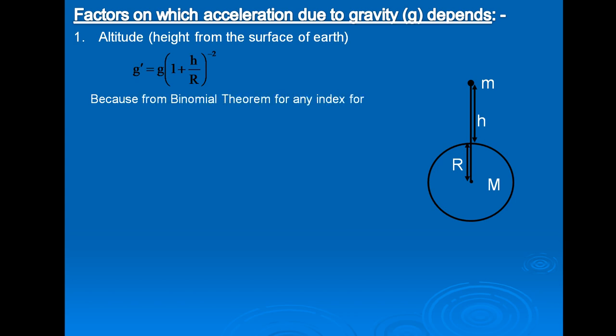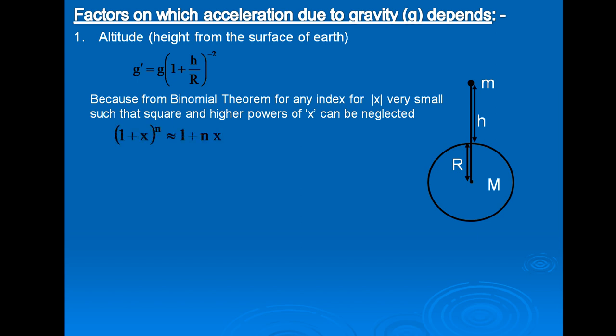Because from the binomial theorem, for any index n, for mod x very small than 1 such that square and higher powers of x can be neglected, then according to the binomial theorem, (1 plus x) power n is nearly equal to 1 plus nx, neglecting the square and higher powers.